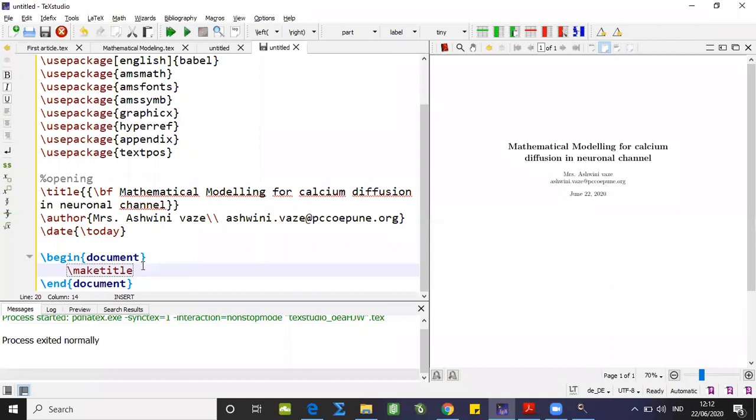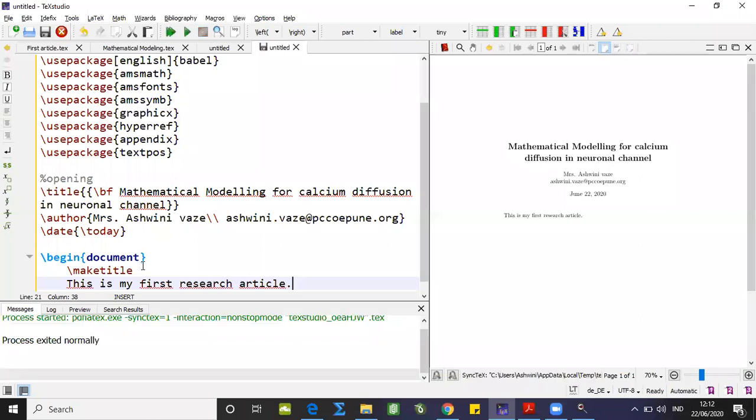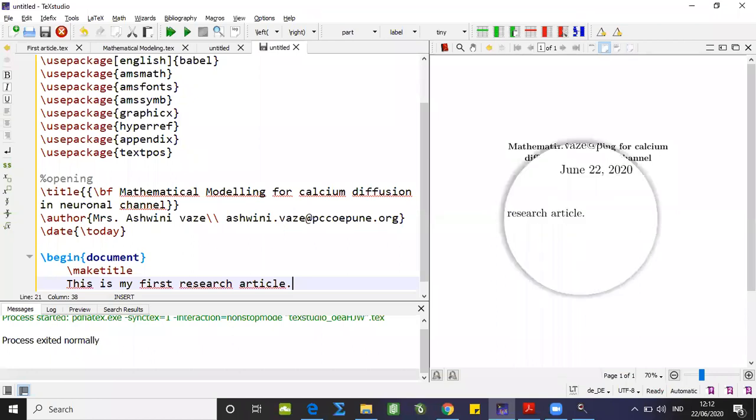Now you can type over here certain text. This is my first research article. Every time, hit the button F5 to check whether the command window or the environment you put down is correct or not. You can observe here, process exited normally, means there is no correction needed over here. And here I'm getting "This is my first research article" as the typed text.